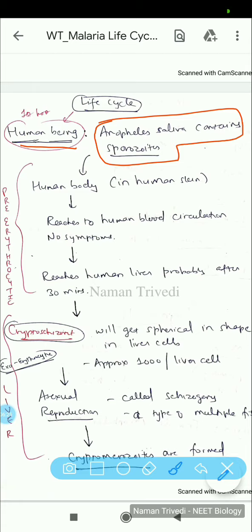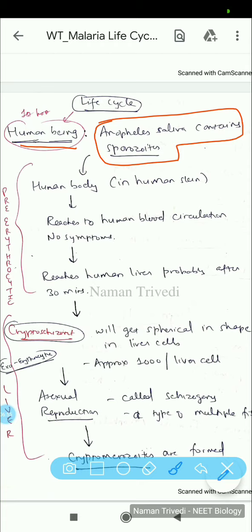All these names are for the structures assumed and developed by the plasmodium parasite throughout its life cycle, that is, for different shapes and sizes of the parasite.